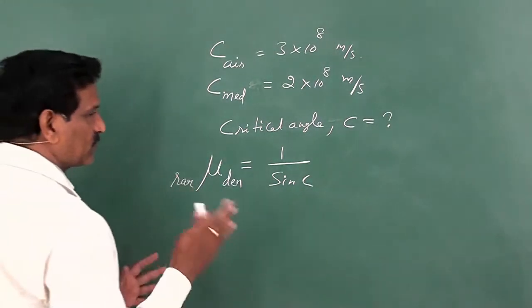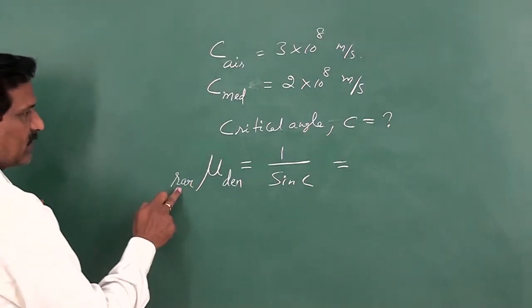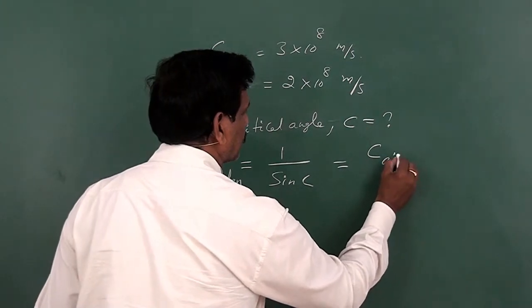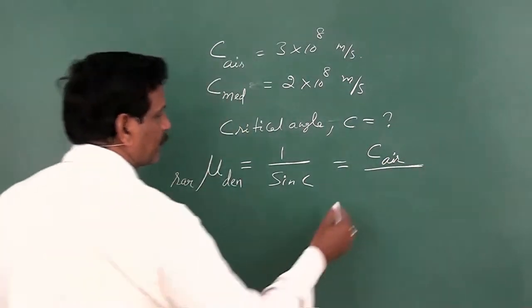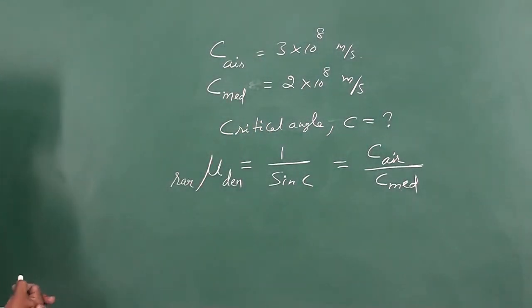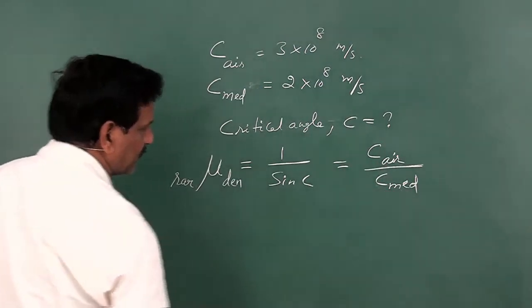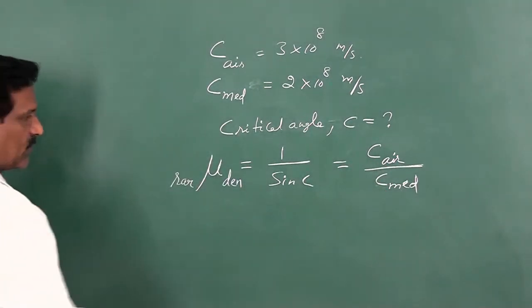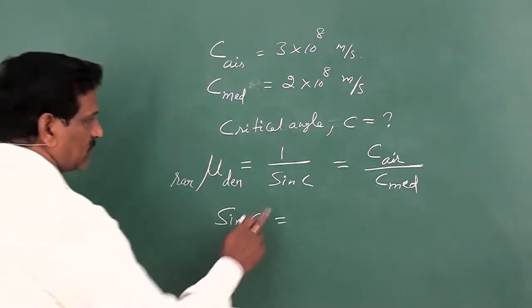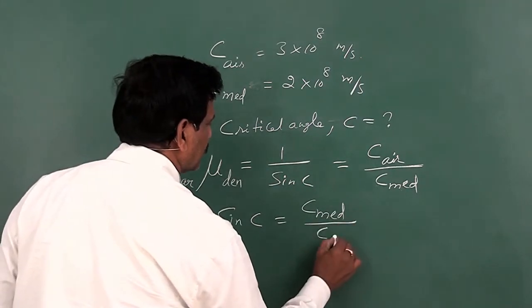In terms of speeds of light, the refractive index of denser with respect to rarer can be written as the speed of light in air by the speed of light in the medium. So 1 by sin C is equal to C in air by C in medium. Then sin of the critical angle is equal to C in medium by C in air.